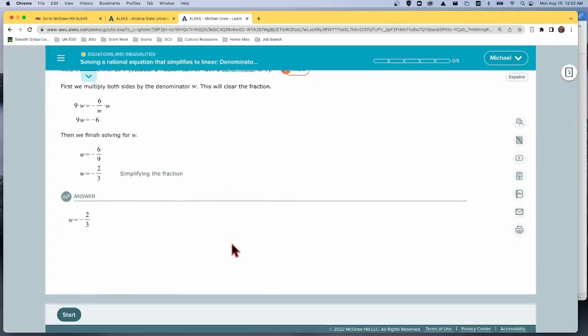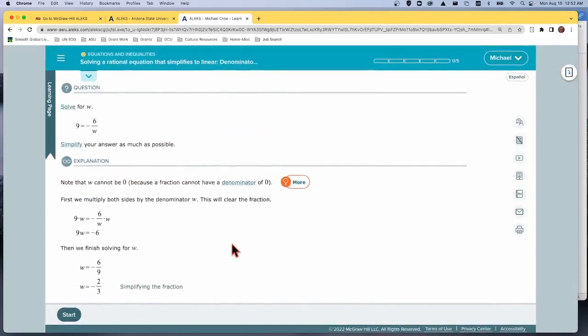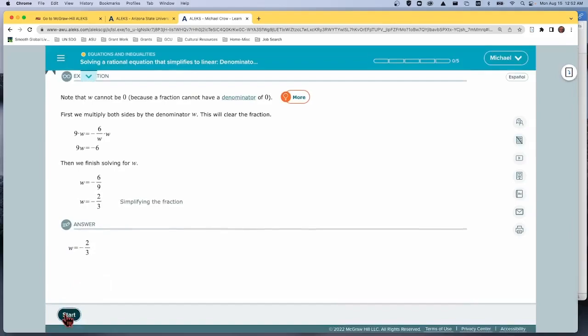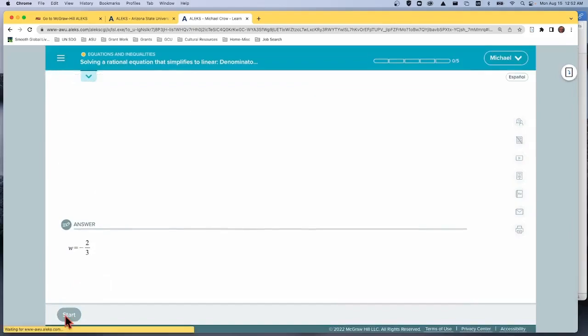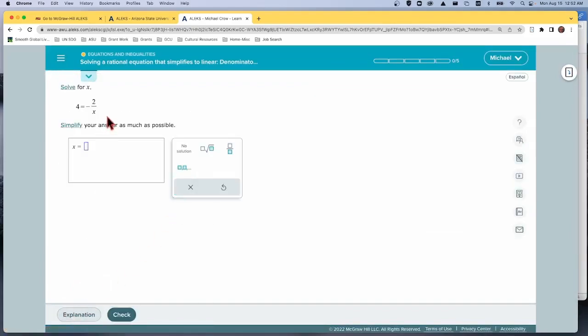So we could come down here. Let's read through the explanation. Now that we know how to do it, we can actually start it. And this is where we're in the course. You're given a question, you need to answer it, and then you can check it, submit it, and it will tell you whether you're right or wrong.